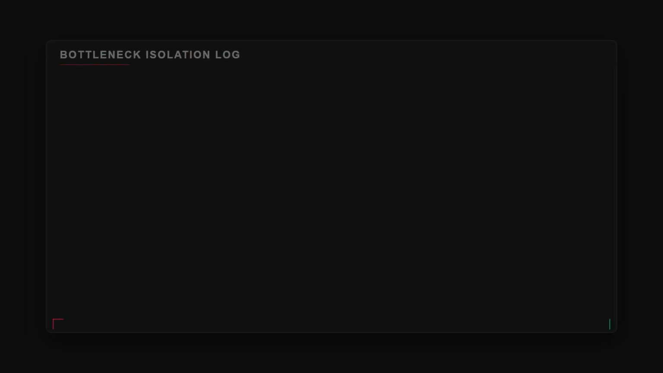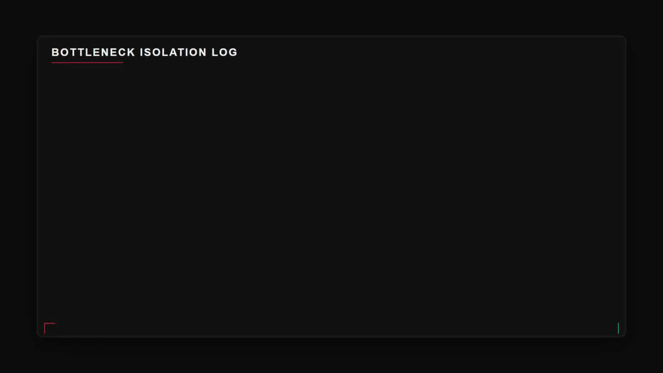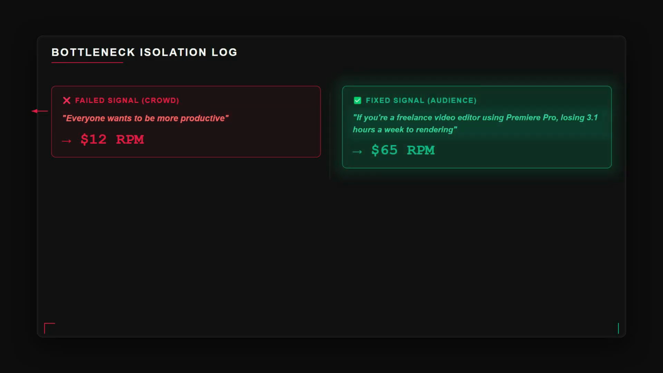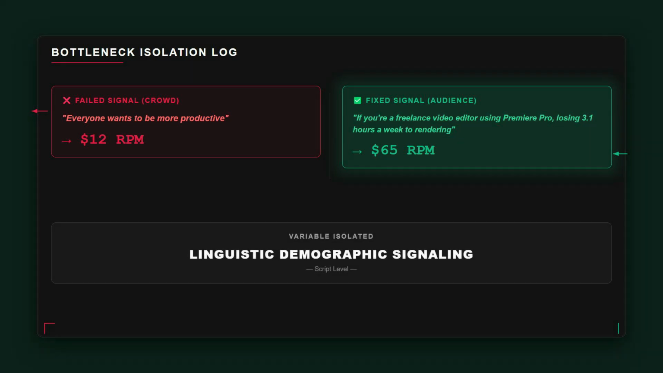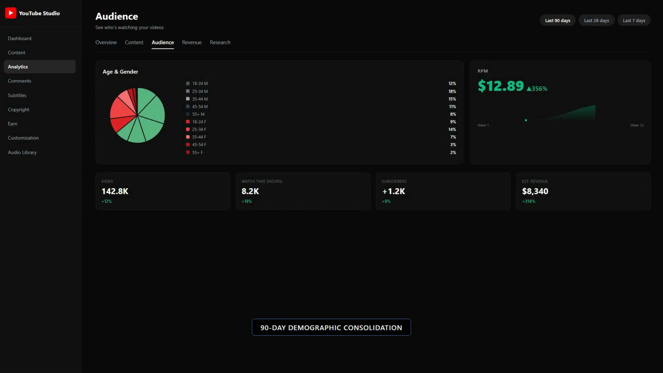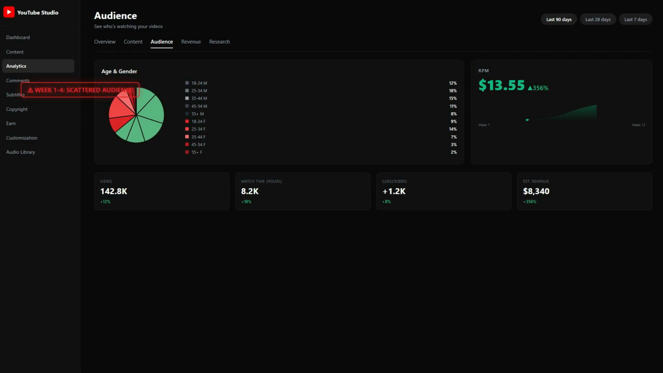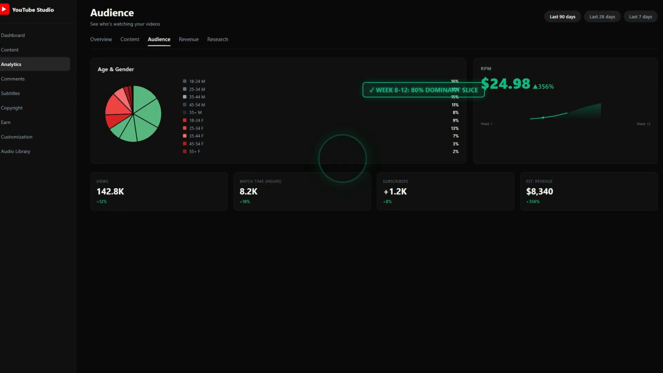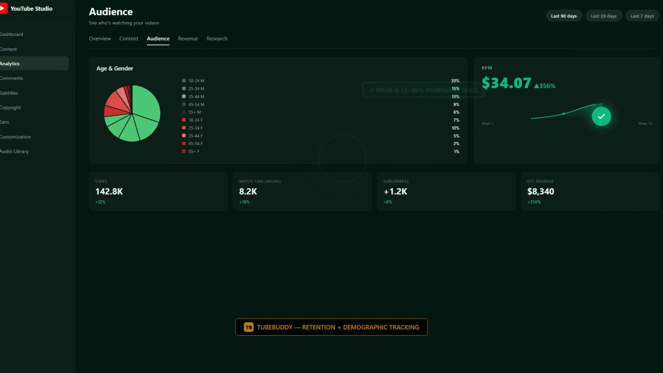Trigger: open your last script. Circle every phrase addressing a general audience. Everyone wants to be more productive. Crowd signals action. Rewrite for one person, one job title, one problem. That sentence signals a demographic. Advertisers pay for clarity. Output, a concentrated demographic bucket. Over 3 to 5 videos, your audience consolidates from 15 scattered slices to one dominant 80% slice. RPM climbs from $12 to $65. Same views, same niche, different ad inventory.